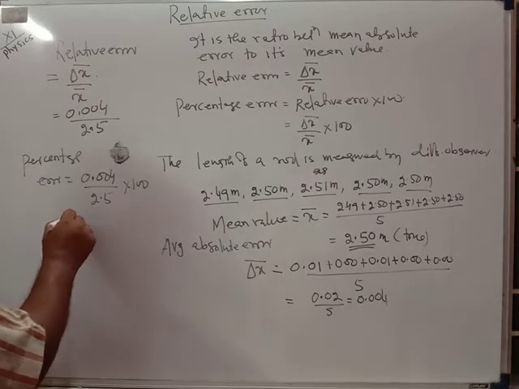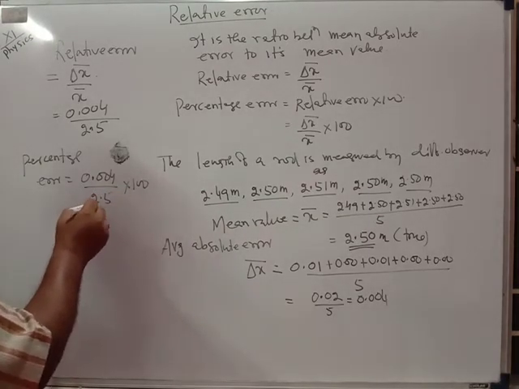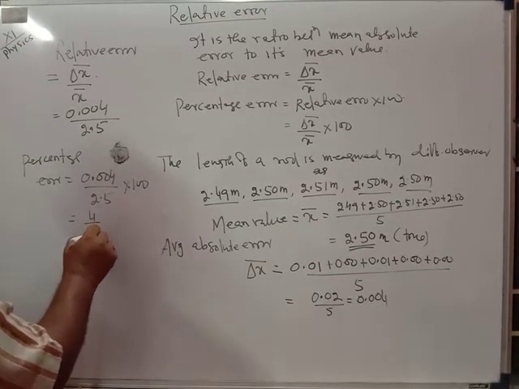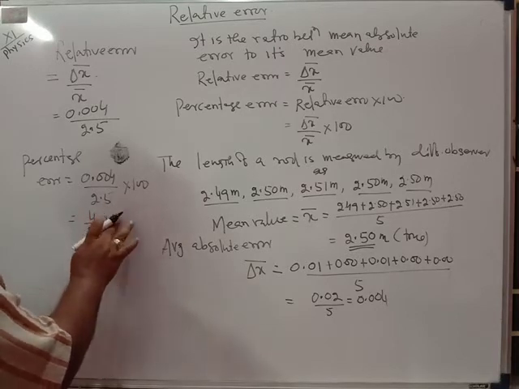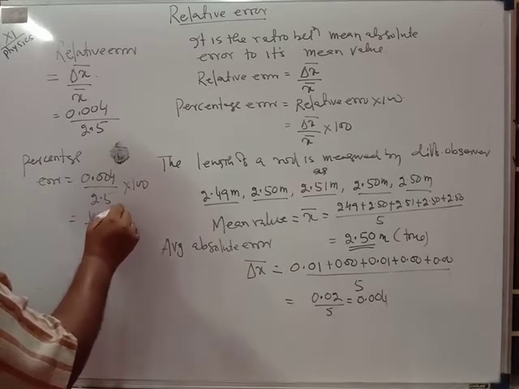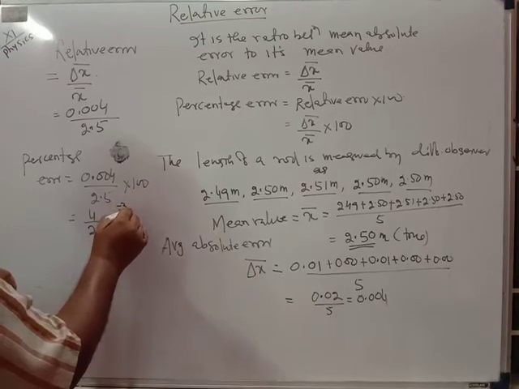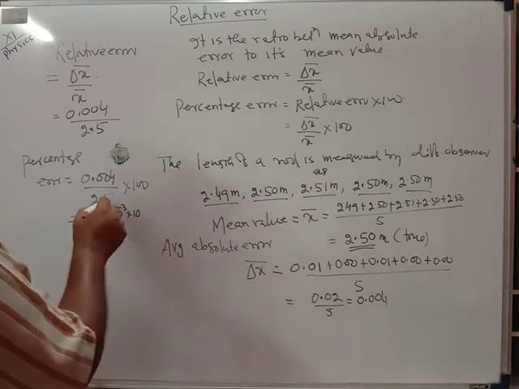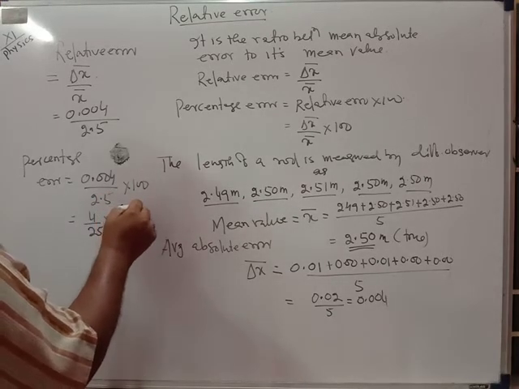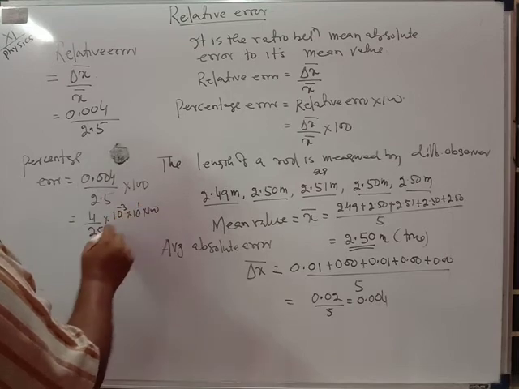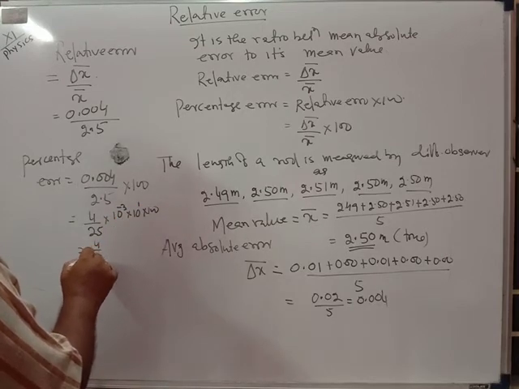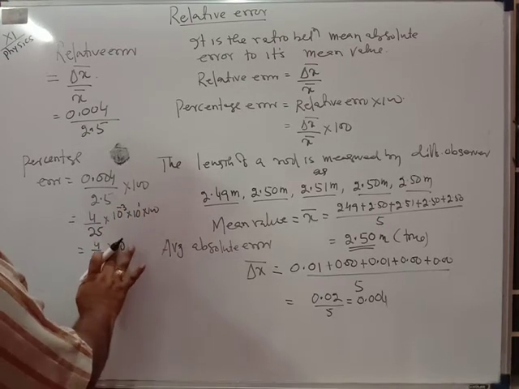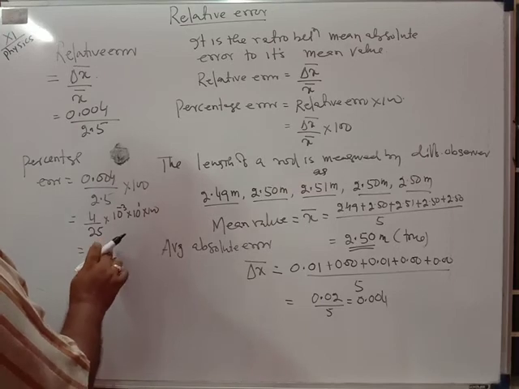So this will be equal to 4 upon 25 into 10 to the power minus 3 into 100, that is 4 upon 25 into 10 to the power minus 1, that is equal to 4 by 25 percent.